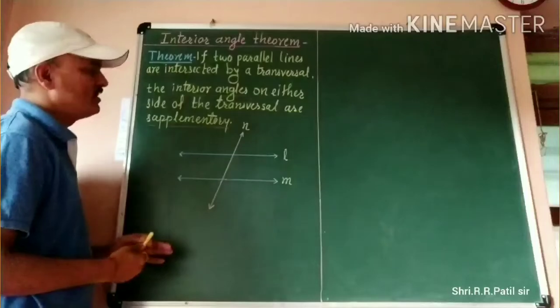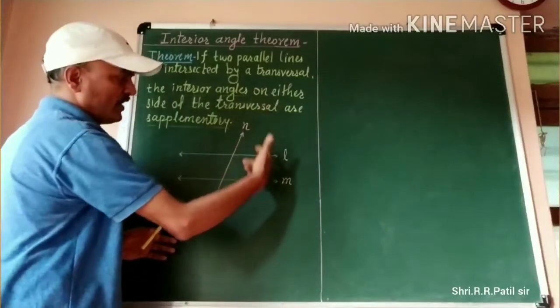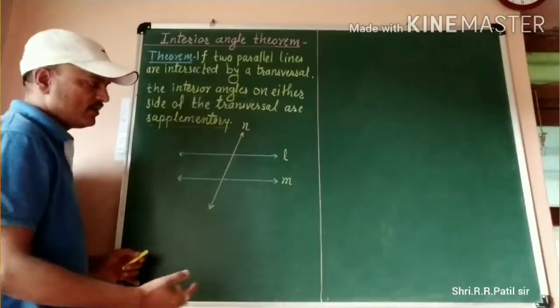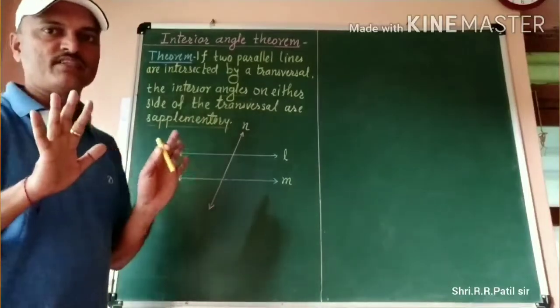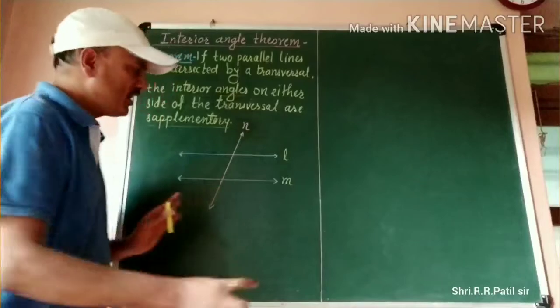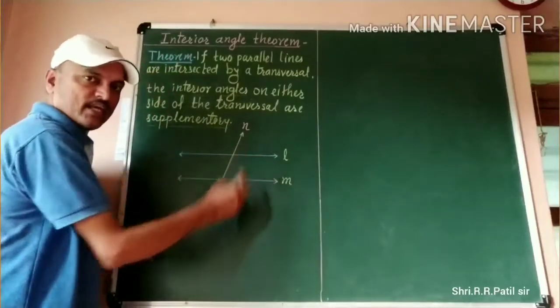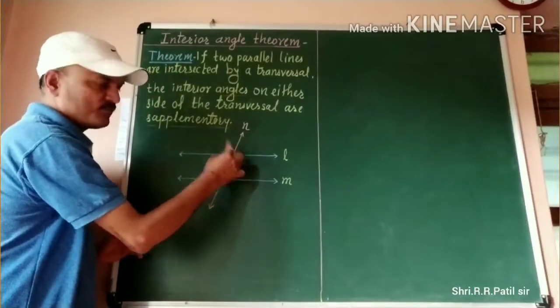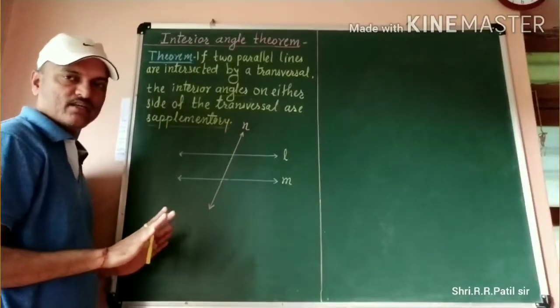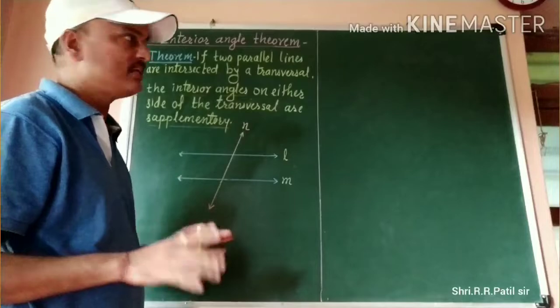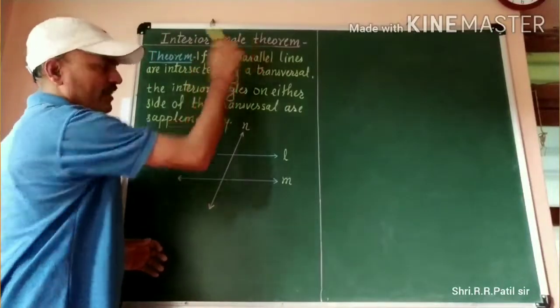Let us see once again. If two given lines are parallel, then interior angles are supplementary. It is a very simple statement. If there are two parallel lines, then the interior angles formed by the transversal are supplementary. This is the property of parallel lines related to the interior angles.